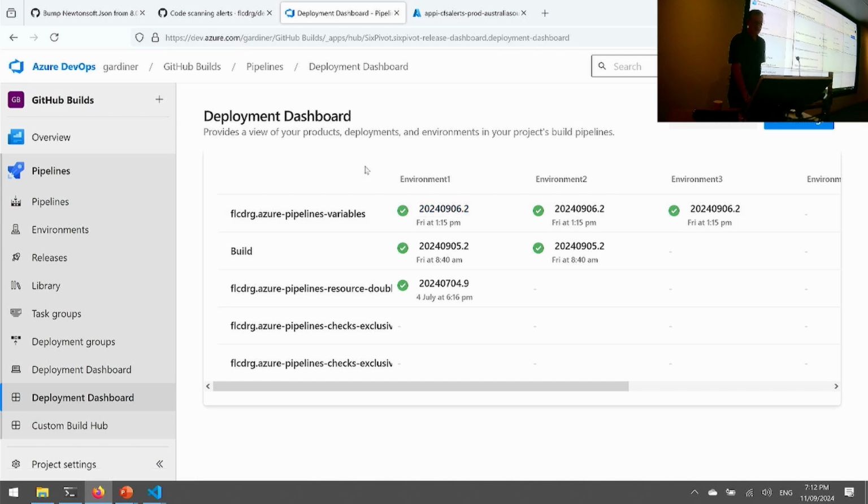We loop over, we can figure out the environments, and we can figure out what pipelines there are, and then we query the environment. We can get Azure DevOps to tell us all the deployments that have targeted that environment, and then we just remember the most recent one for that pipeline. So things that we could do in the future are things like, you haven't released to environment 3 here, but it's waiting on an approval or something like that, so we could put that in there as well.